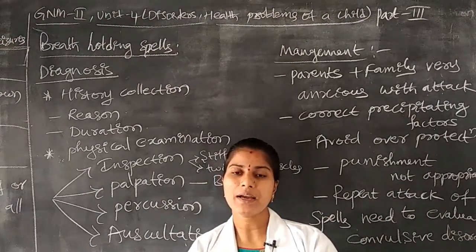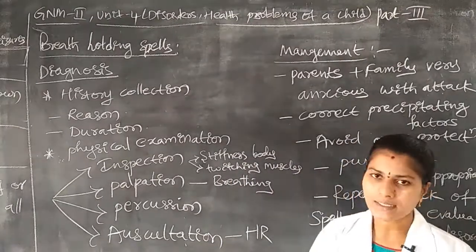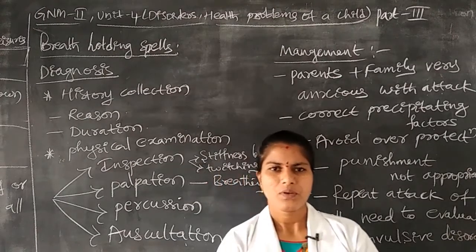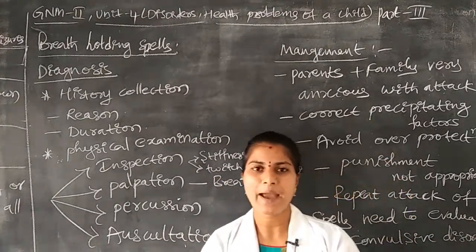By observing that color chart, the child will feel happiness. They should not feel bored. The child will be happy.